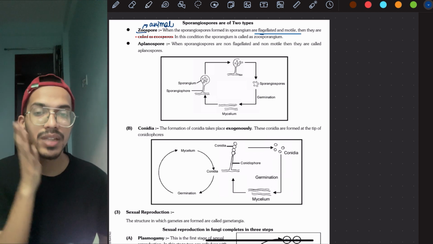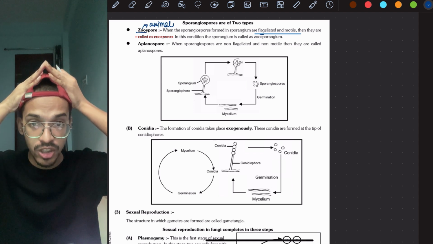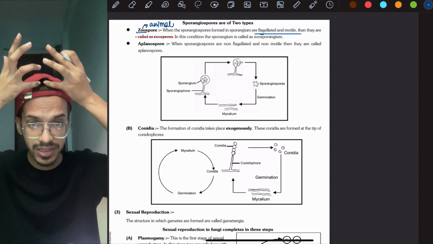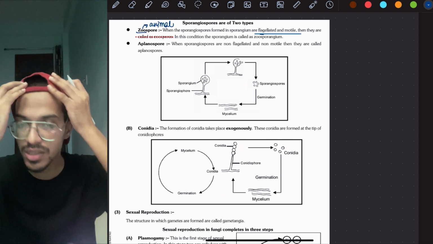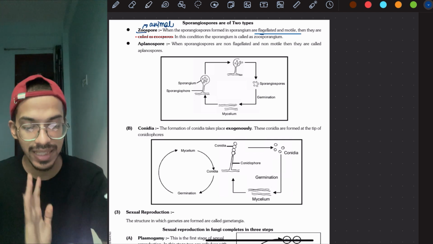The mycelium is the fungus body. On my body, this sporangium will form. This sporangium contains the spores, sporangiospores. It could be of any type. And when it bursts, they come out. If you remember that thing, go back and see that again.